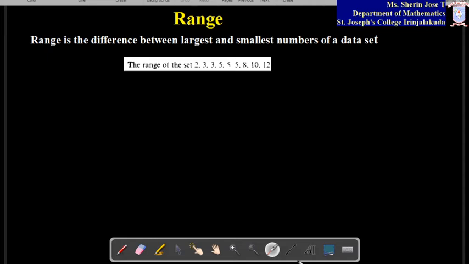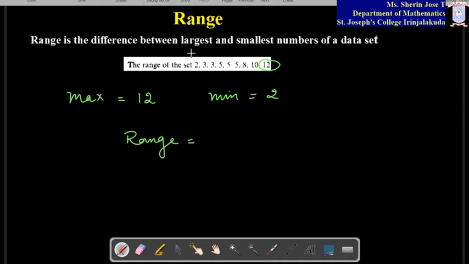So we have to find the largest and smallest value from the set. Which is the maximum value? If you write it in ascending or descending order, you can find it easily. Here 12 is the maximum, so I have written 12 here. Minimum value is 2. So what is your range? Difference between the largest and smallest, so 12 minus 2, that is equal to 10. So 10 is the one measure of dispersion that is called range.